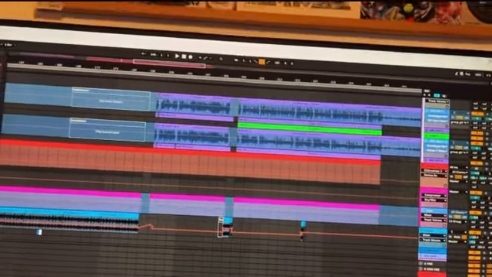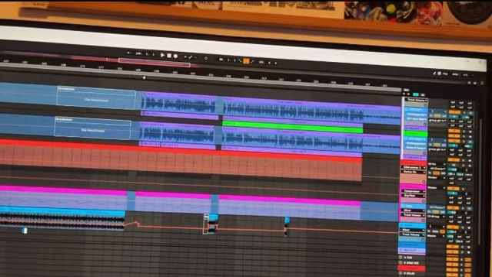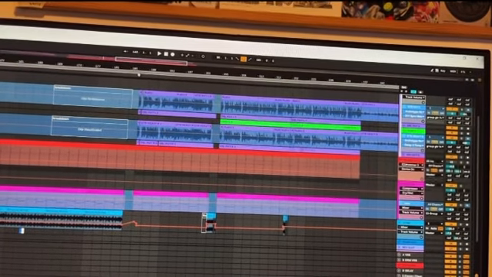We then have a doubling of the guitars in the breakdown and in the final chorus to create a thicker sound overall. That sounds like this.